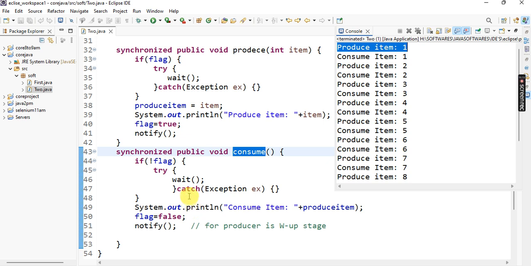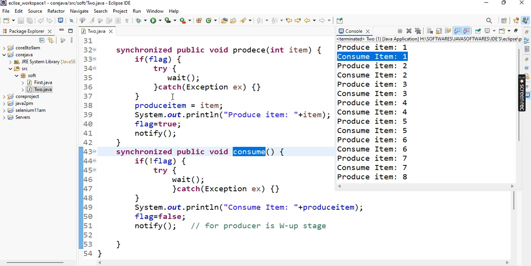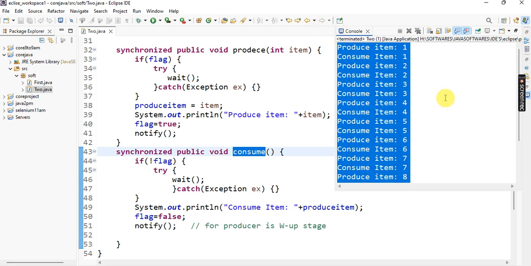Then the consumer wakes up, consumes that item, then flag is equal to false, meaning the consumer goes to waiting stage. After that notify means the producer is in wake up stage. Then the producer produces that item and flag is equal to true, like that. The producer produces the item, the consumer consumes the item, like that till the end of the values.